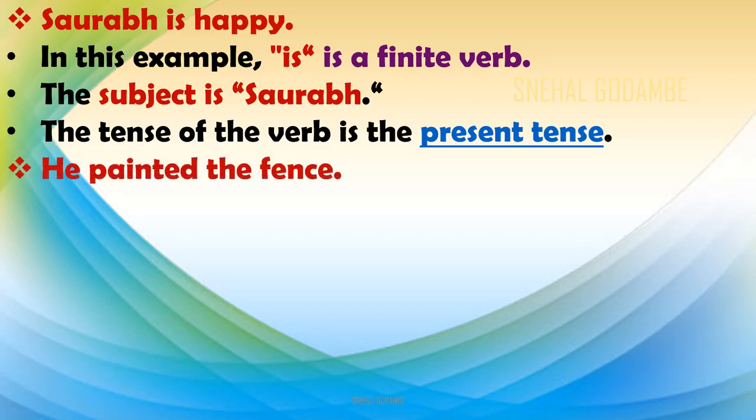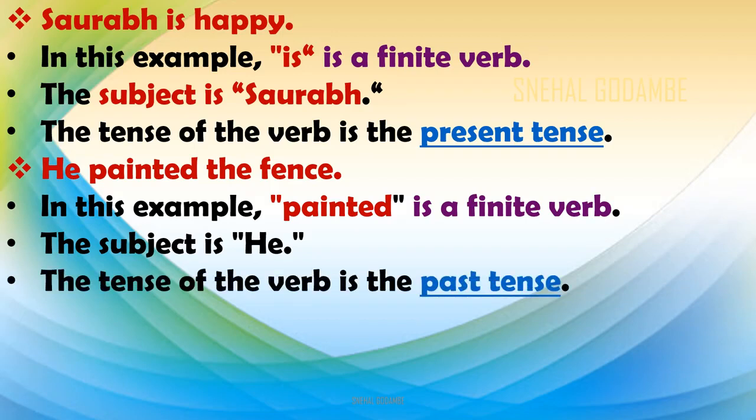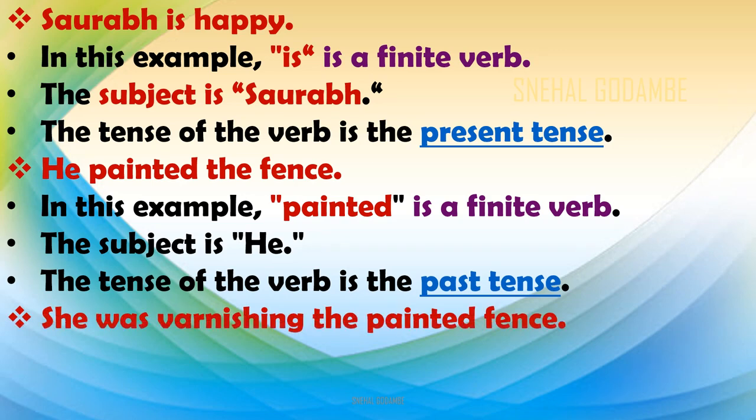The next sentence. He painted the fence. Now, what is the finite verb from this sentence? Painted is a finite verb. The subject is now he. Pronoun. Right? And the tense of the verb is past tense. Painted. Ed. Okay?